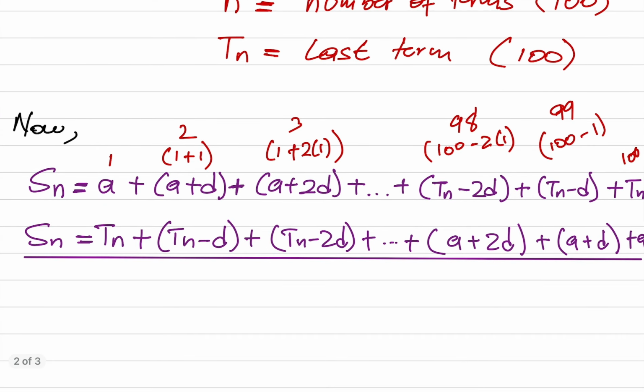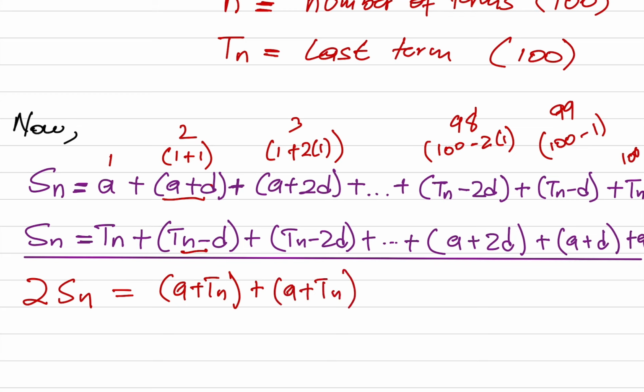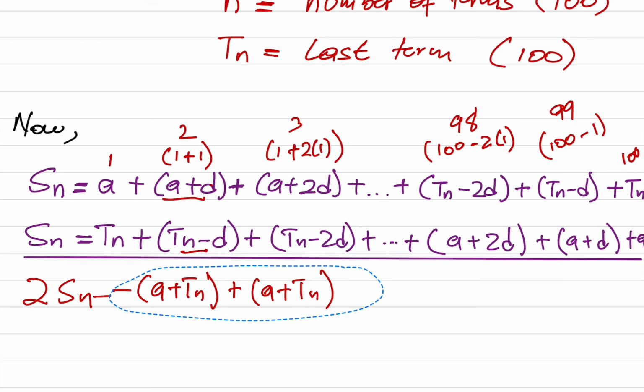Now, remember we said that we're going to add equation 1 and equation 2. So equation 1 plus equation 2, that means Sn plus Sn, it is just 2Sn. This portion plus that portion, we add like terms first. So D minus D is 0. A plus Tn gives us A plus Tn there.